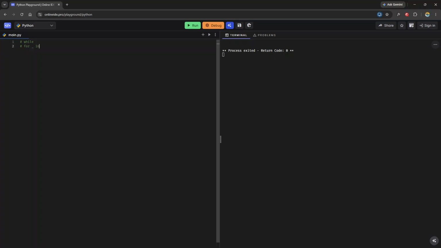For something in something, do something. And then here we have while condition is true, do something. We'll talk a little bit more about the anatomy and the ingredients of creating each loop. So we'll start with while loops and then go on to for loops. While loops can perform an action as long as a certain condition is true, which allows it to go into the body of the while loop and perform some task.